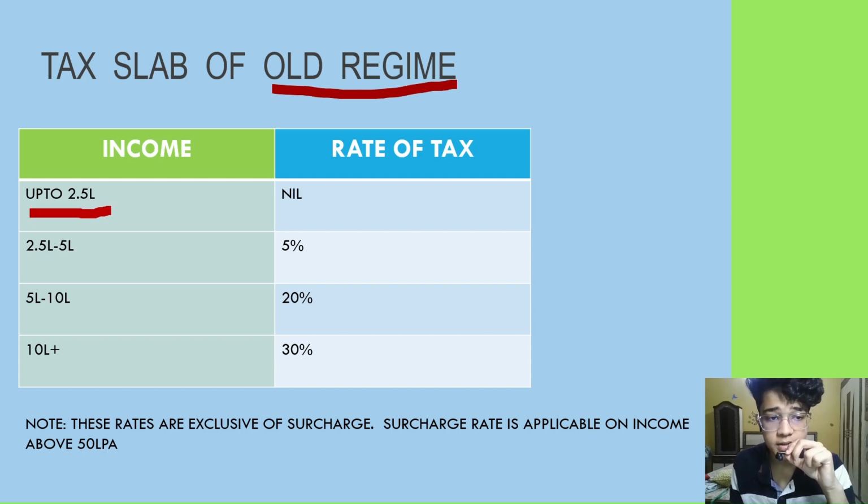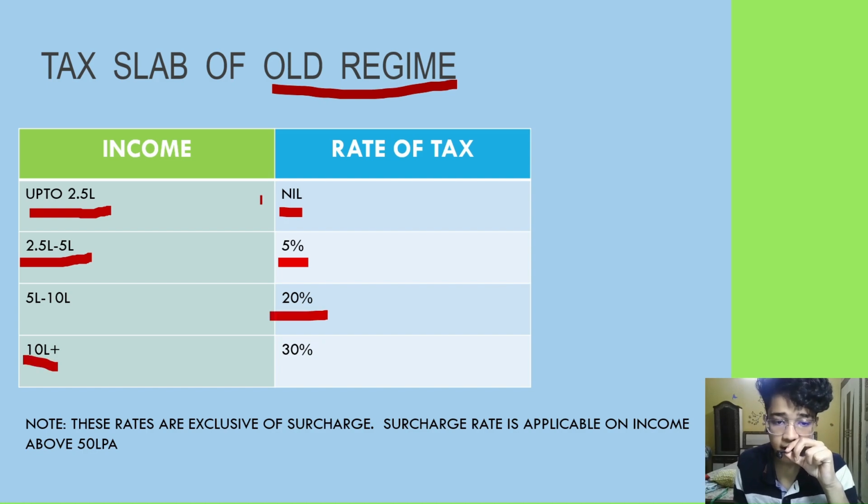If your income is up to 2.5 lakhs, the tax applicable as per the old regime is nil. In the first 2.5 lakhs, the tax rate will be nil. From 2.5 lakh to 5 lakh, it will be 5%. From 5 lakh to 10 lakh, it will be 20%. From 10 lakh onwards, it will be 30%.